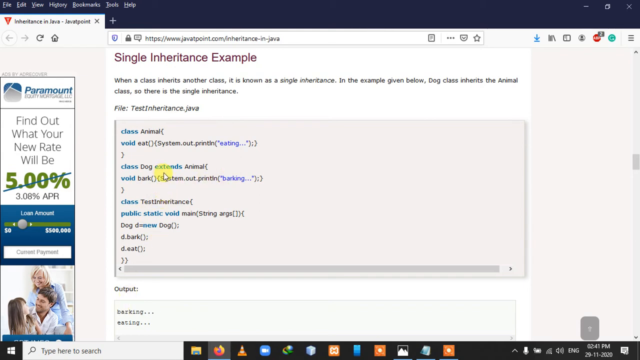But at the same time, our Dog is extended by Animal, so we are also able to access the properties of Animal, so it will also print the eating. So here you can see the output of that.